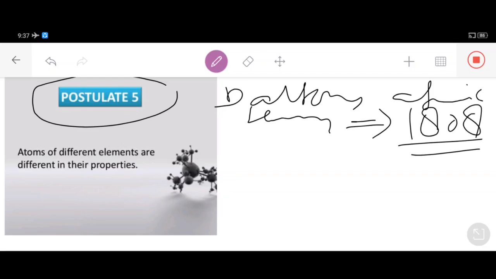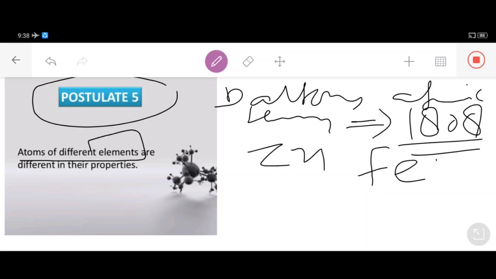So the fifth postulate of Dalton's atomic theory is about atoms of different elements. Let's take an example. This is zinc, this is iron.